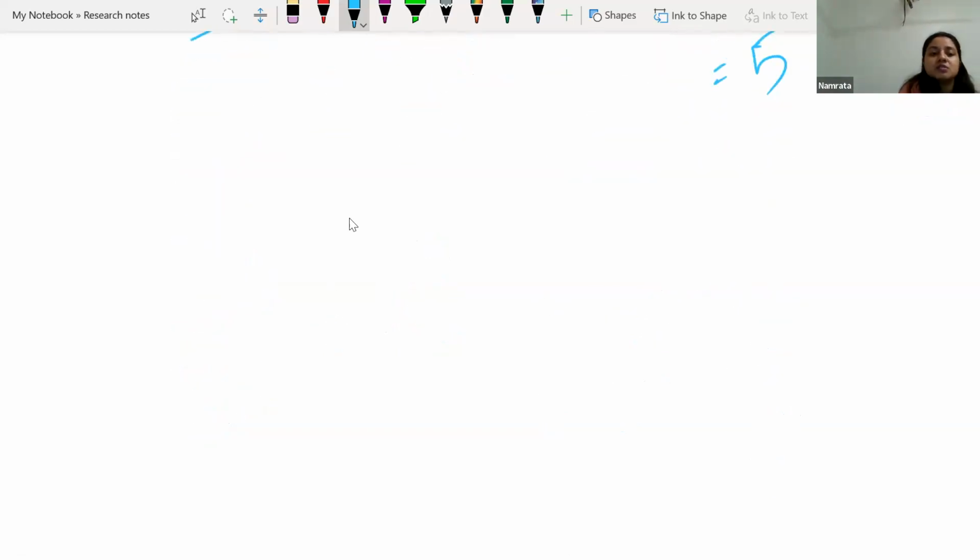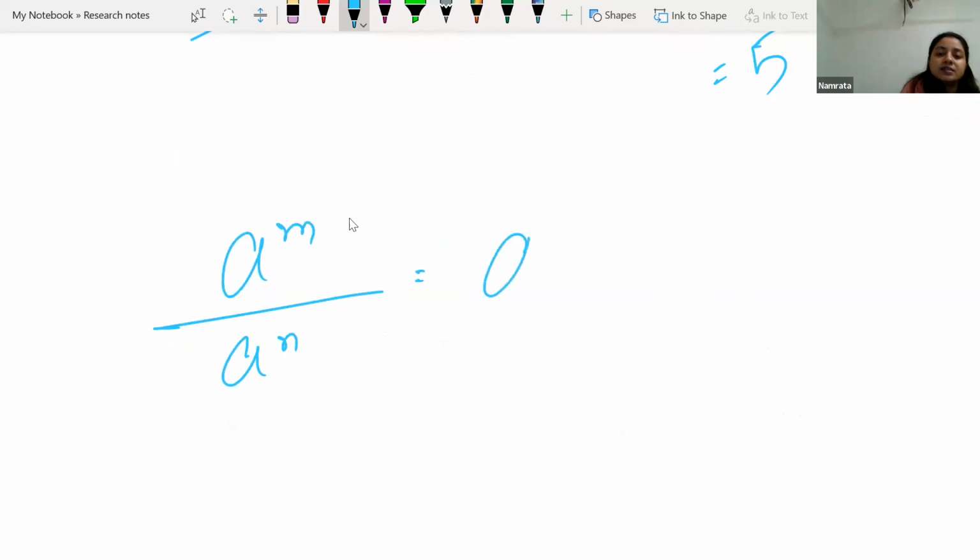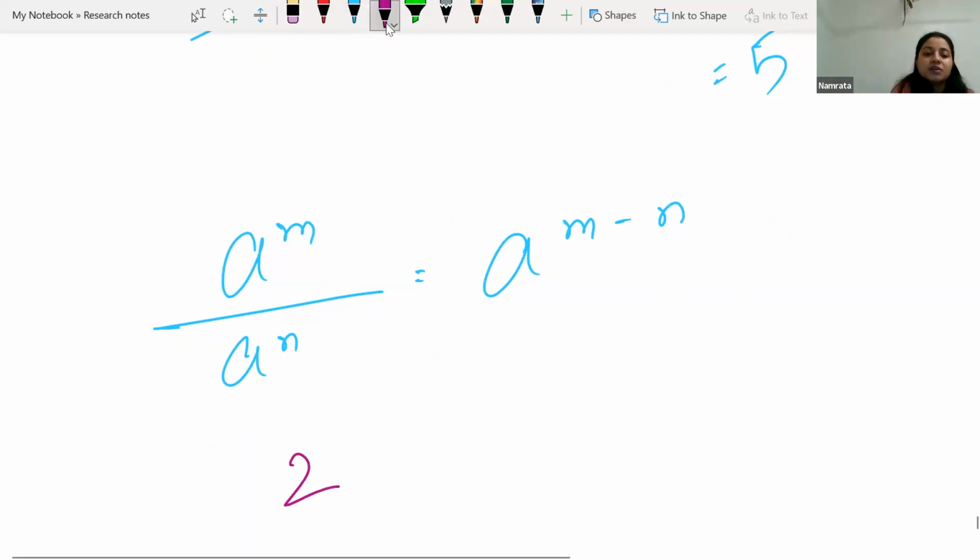One more property was there. When we are having a to the power m by a to the power n, we can write it as a to the power m minus n. Here the bases are same and both are in division. Power can be same, can be different, doesn't matter. The example for this one can be 2 to the power 5 over 2 to the power 3. Base 2 and 2 same.